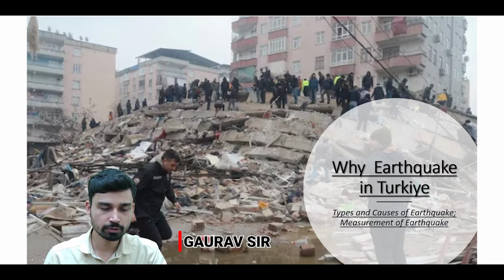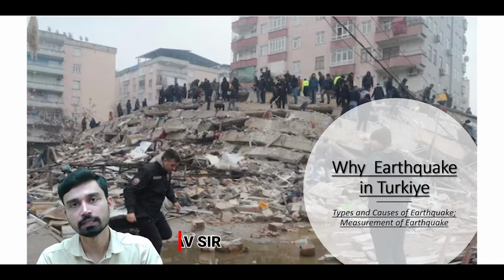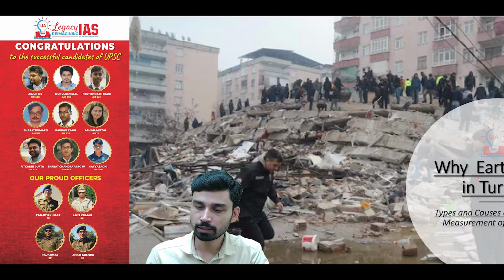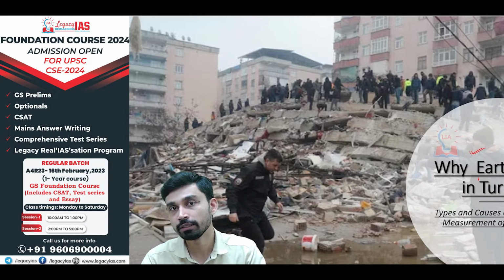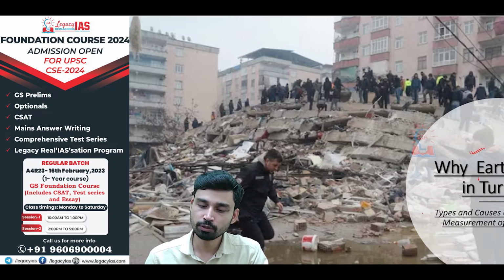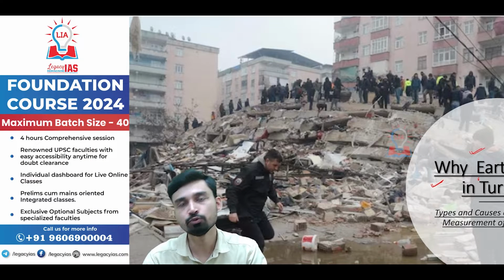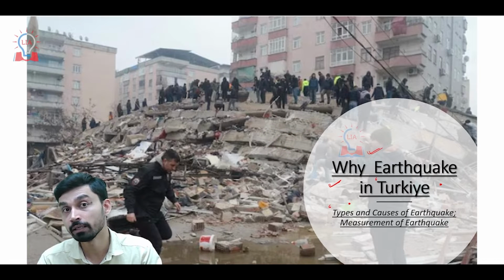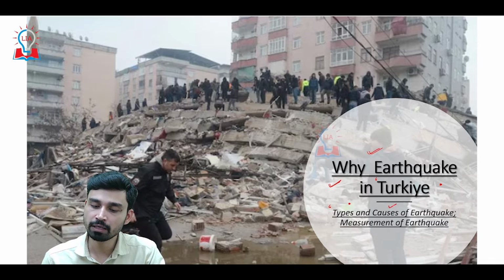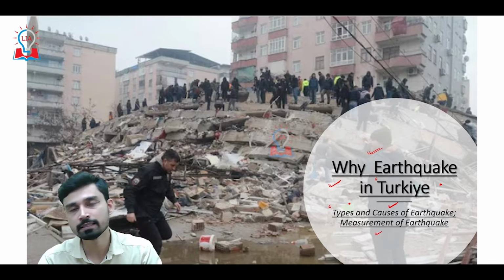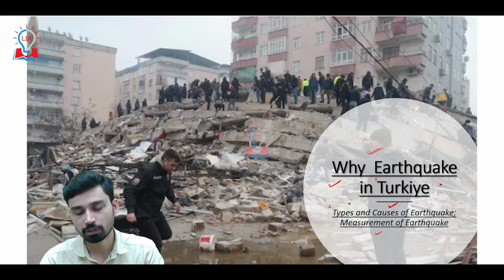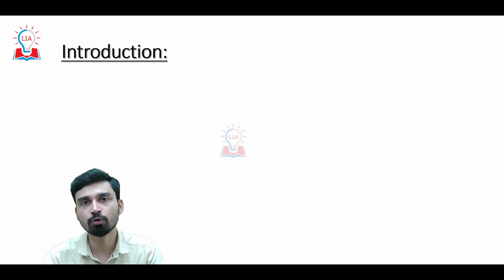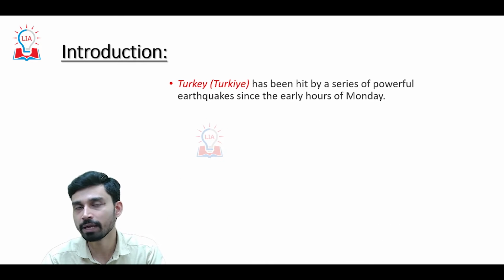In today's video, we are going to discuss a recent event that has happened in Turkey, currently known as Türkiye. As we know, an earthquake has struck Turkey and also the nearby region of Syria. In this video, we are going to discuss not only the news related to Turkey, but also the types of earthquakes that we encounter on the earth, the main causes that result in earthquakes, and also how we measure the intensity, magnitude, and overall damage that can occur due to an earthquake. But before moving to that, let us try to understand what actually has happened in Turkey.